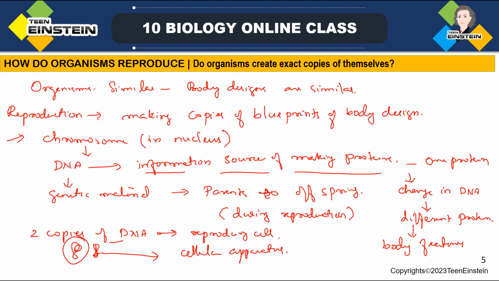Then these two cells will be almost similar. They will look similar, like all components which are present in that cell will be present here also, but the copying of this genetic material may be different, right?